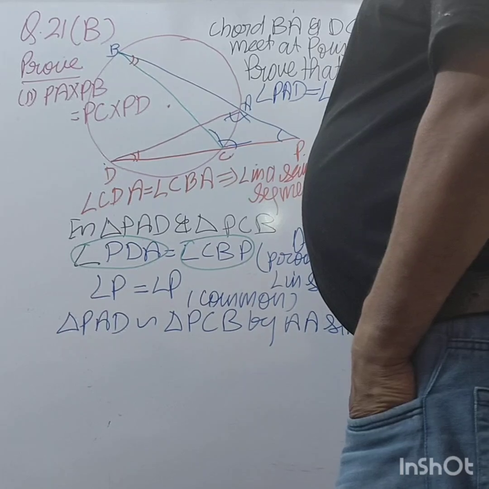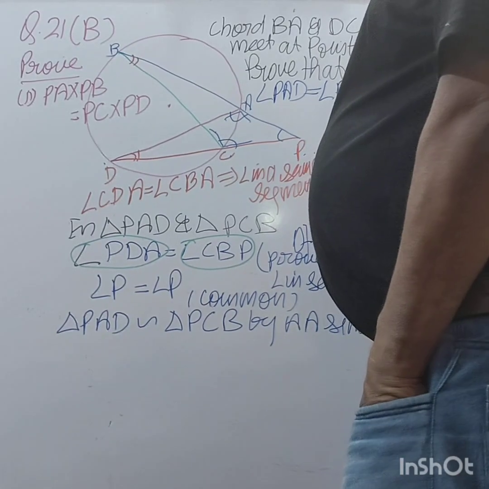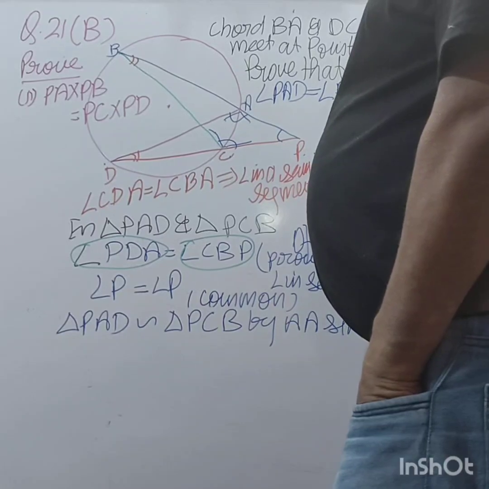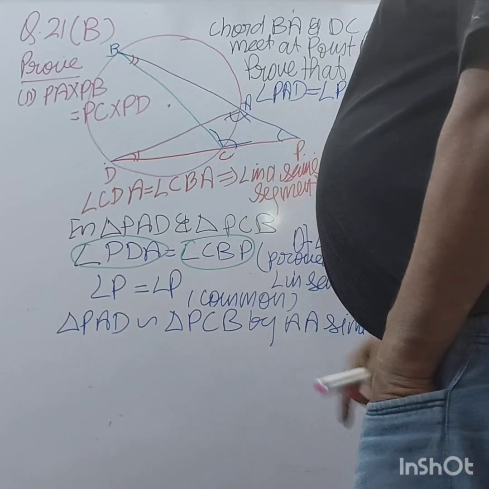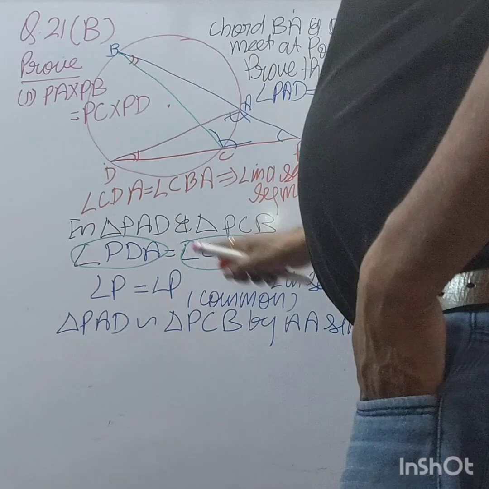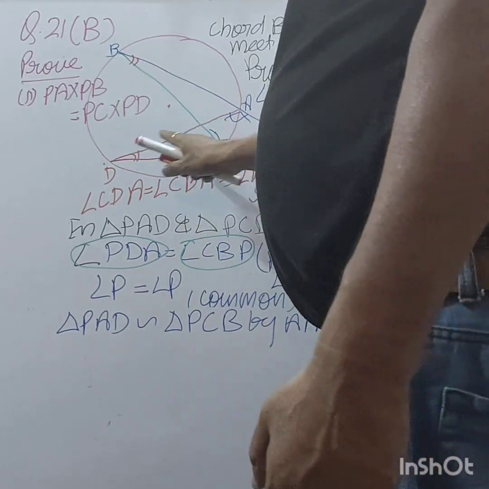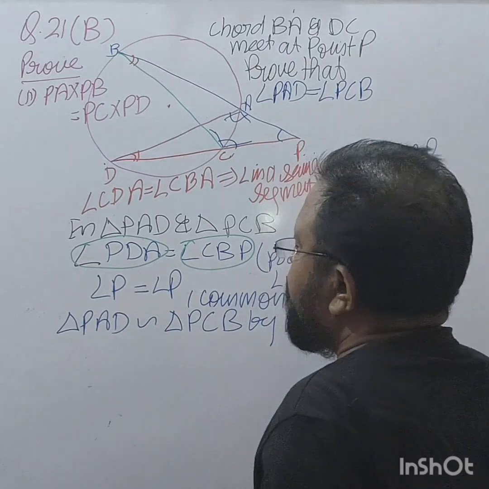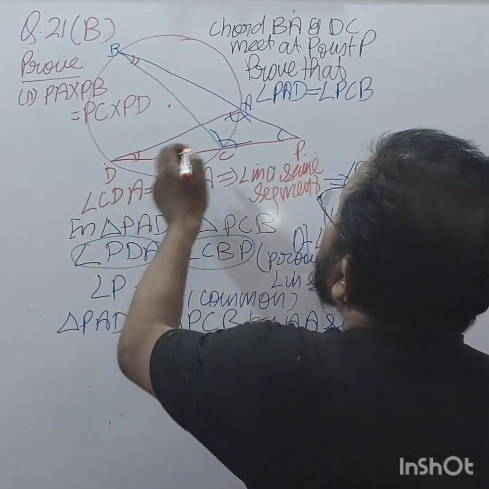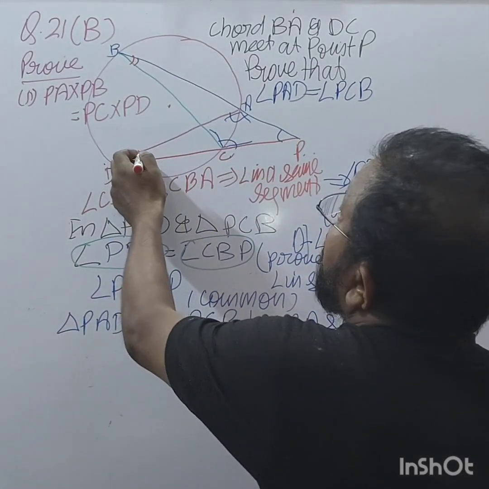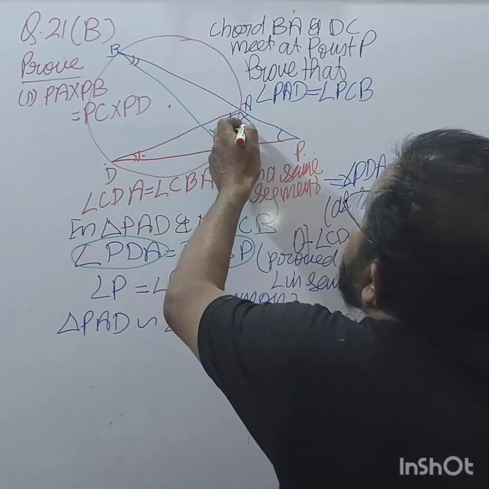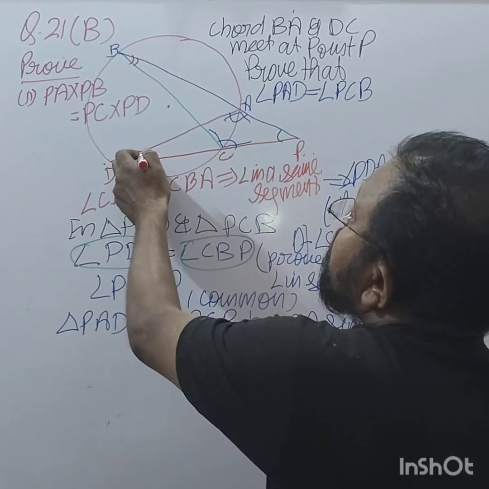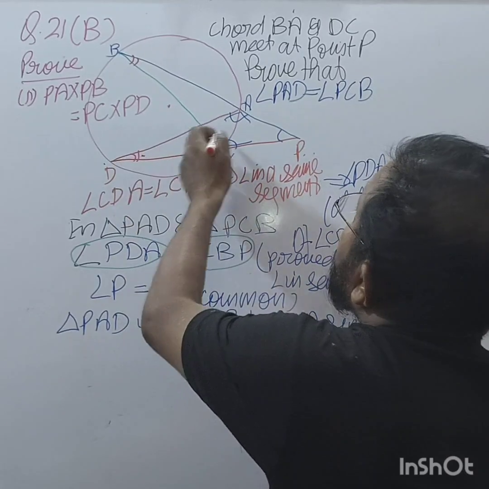PA into PB. In the first triangle PAD, the side opposite to this angle is PA.